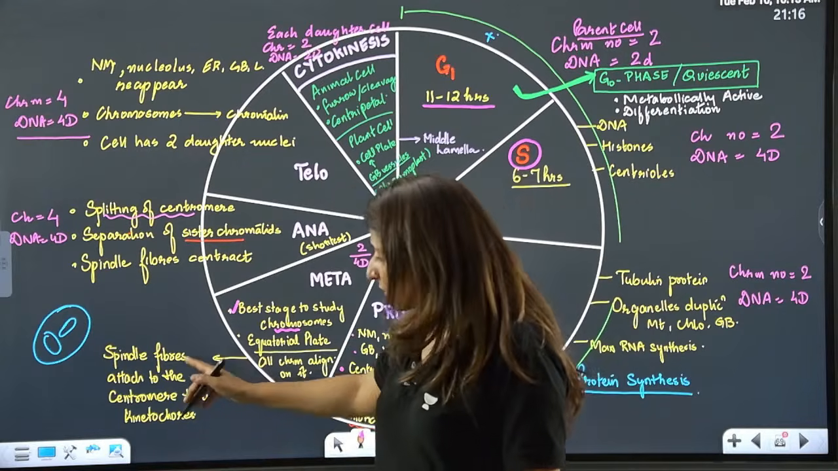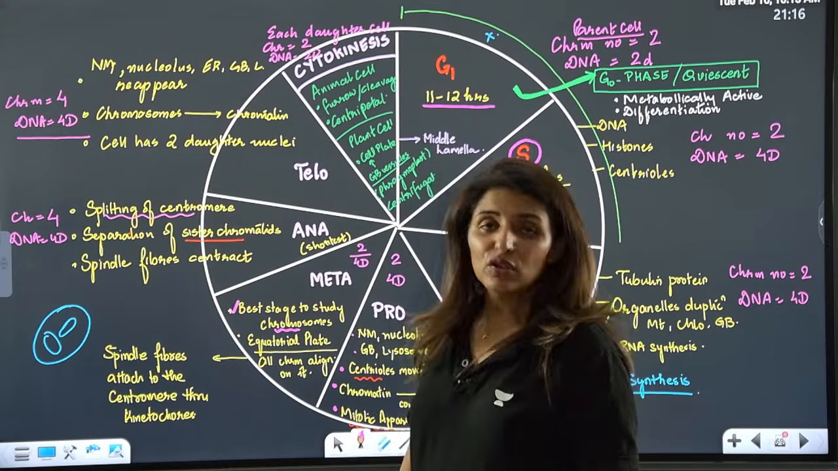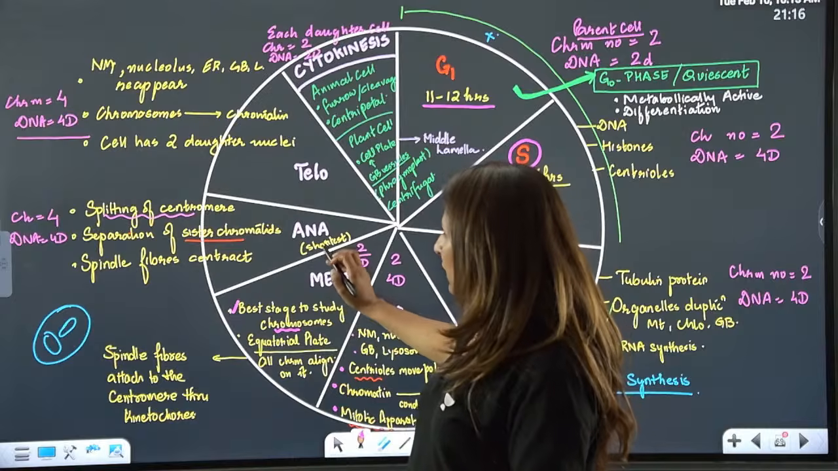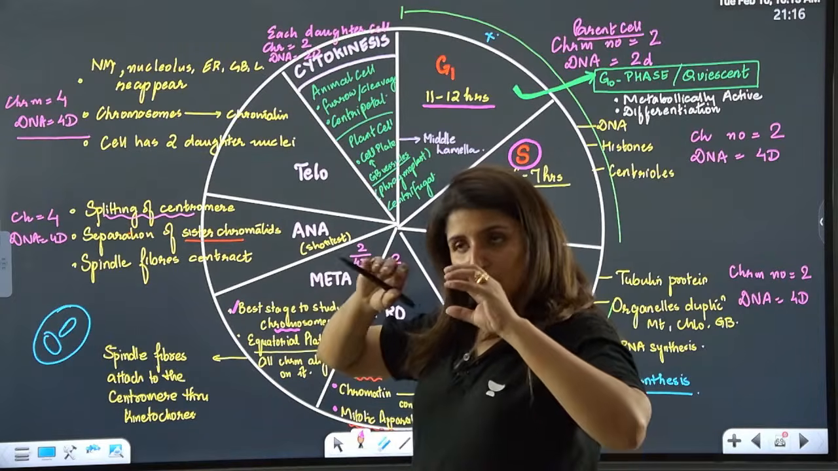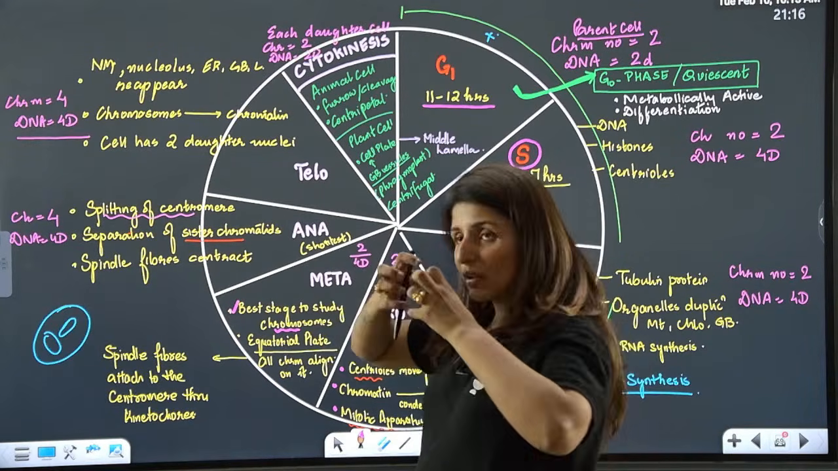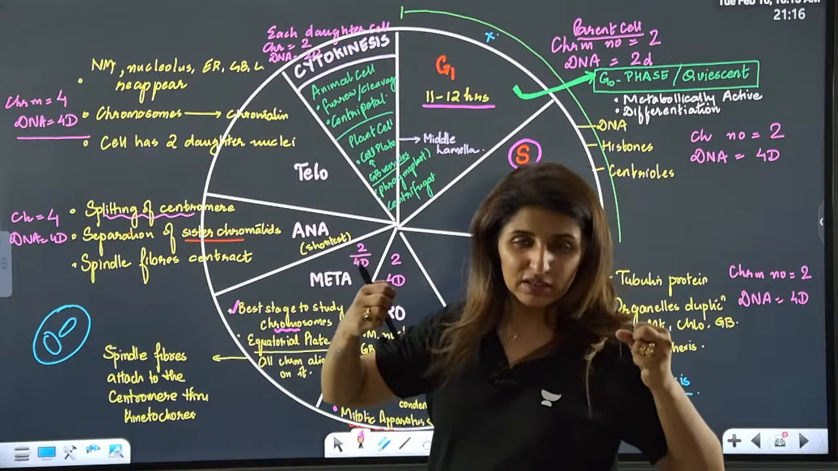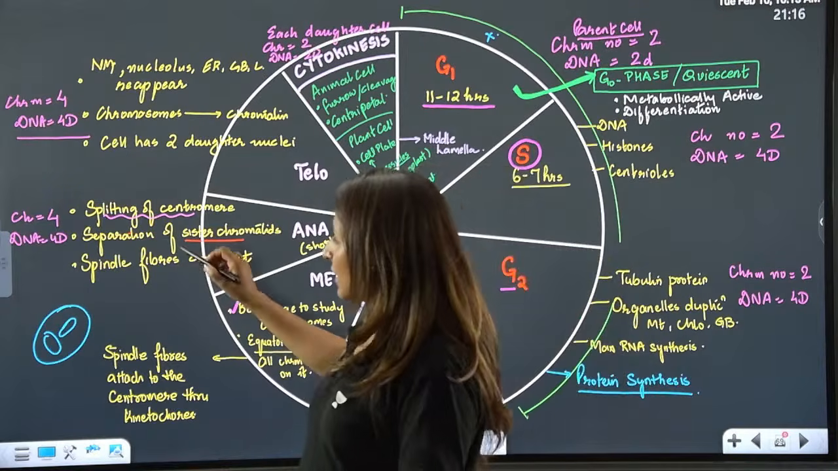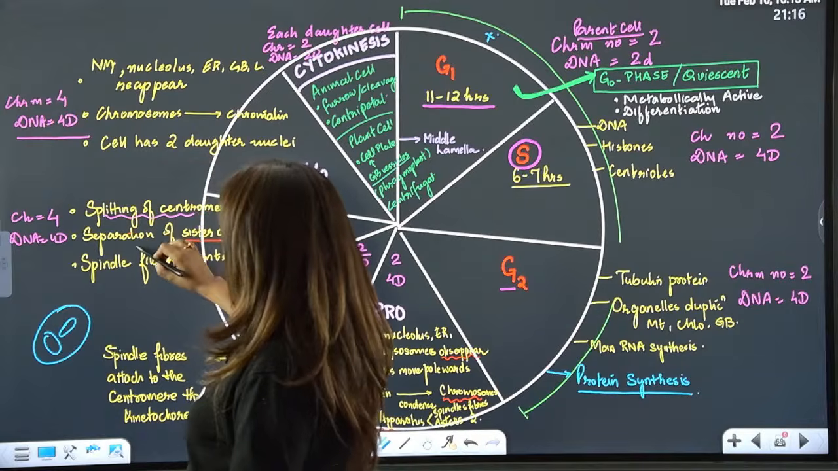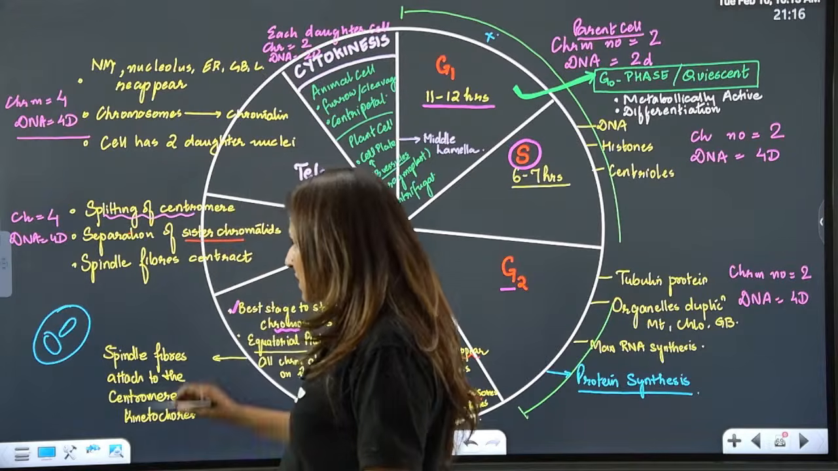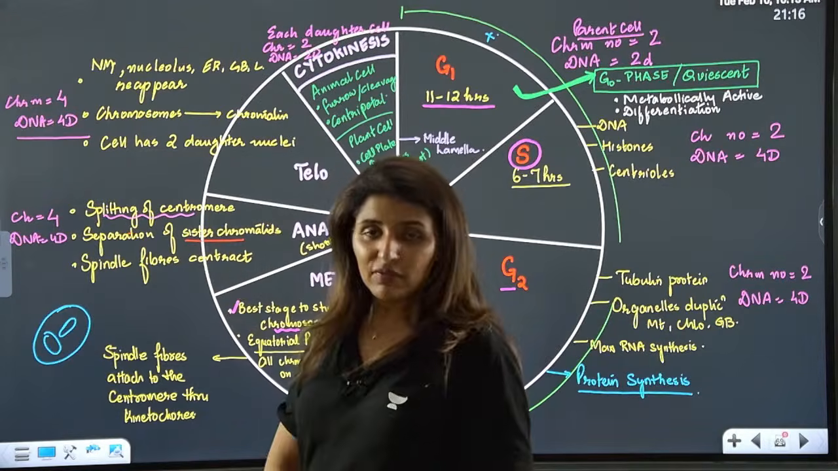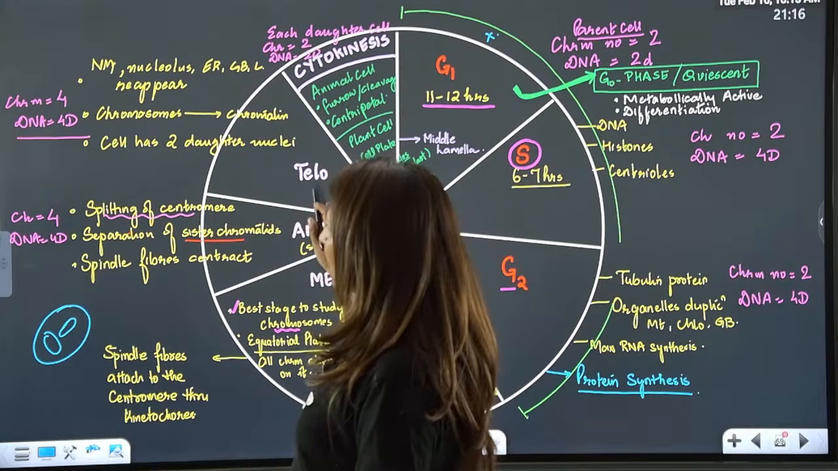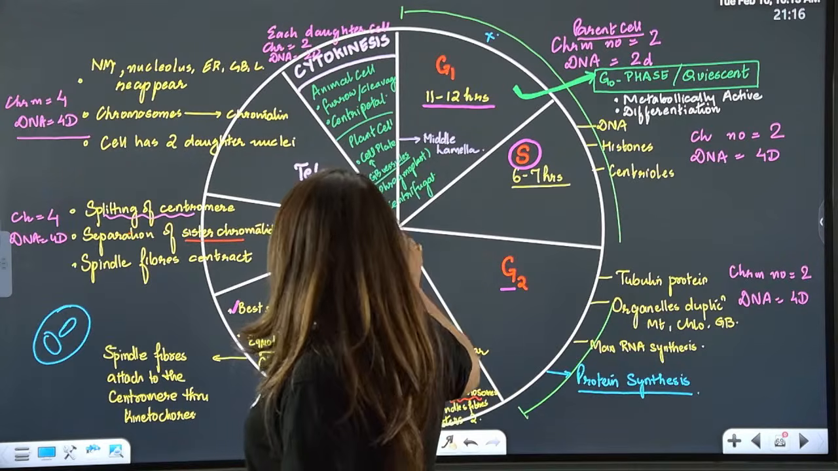Now here spindle fibers are attached to the centromere through the kinetochores, and then once they are on the equator, with spindle fibers attached, there will be pulling of these centromeres. The spindle fibers are going to contract. So this will lead to splitting of the centromere and separation of the sister chromatids, because the spindle fibers are contracting.